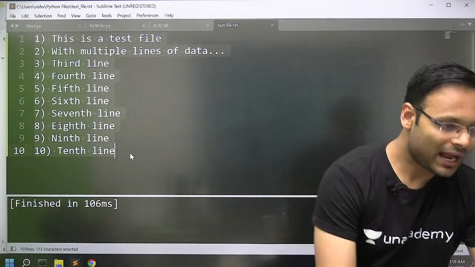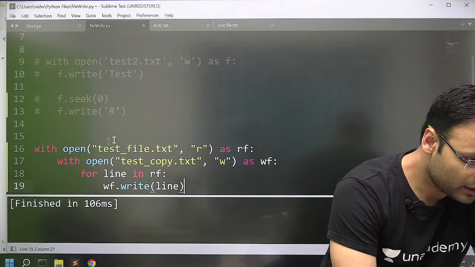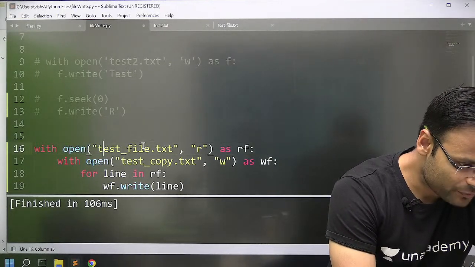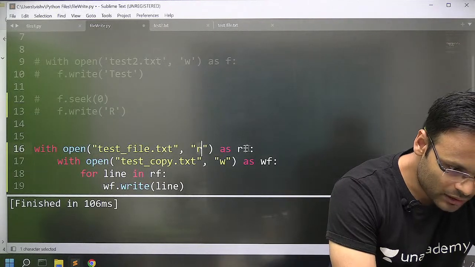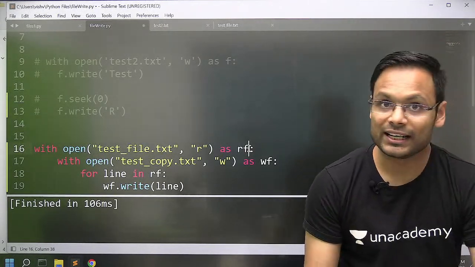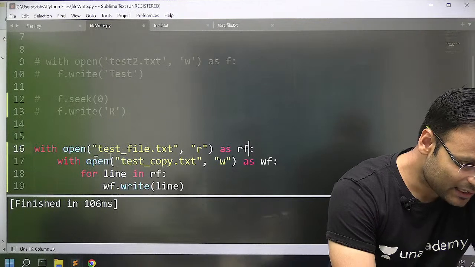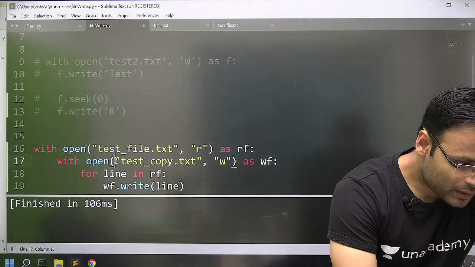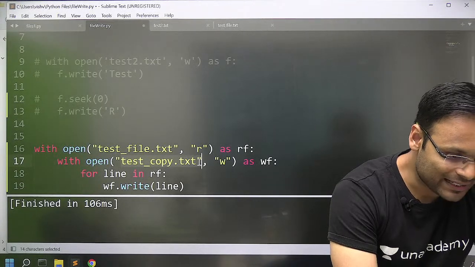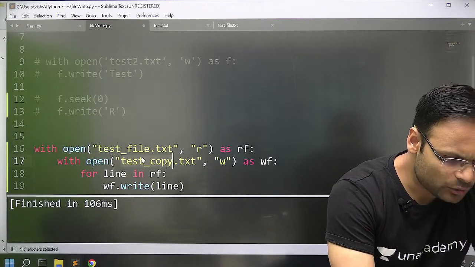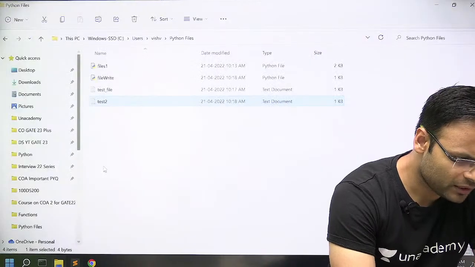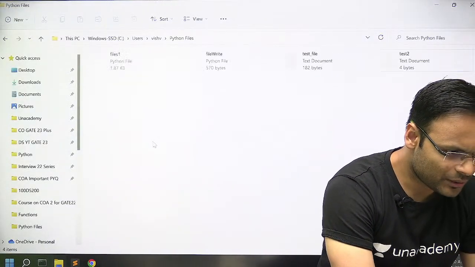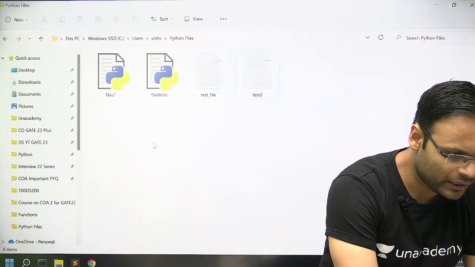What I will do, I'll have this particular code here. Look at this. I am opening a text file, the same test file.txt, in the read mode as rf. rf means read file. And inside it, I have another context manager with open test_copy.txt in the write mode. Right now, this particular file is not present over here. Look at this, I don't have that particular file. If you can see the name, no, there is no name.